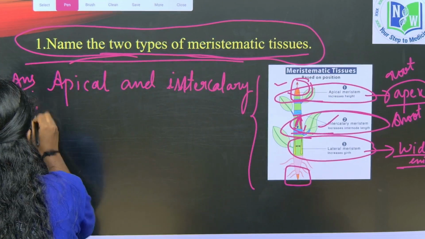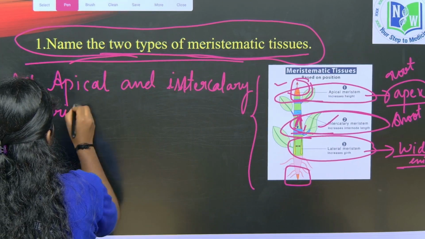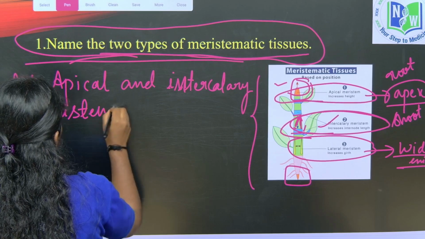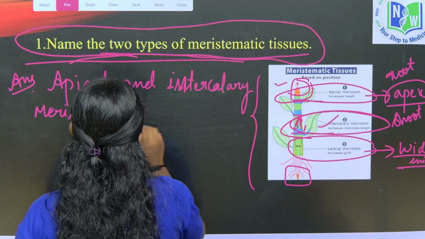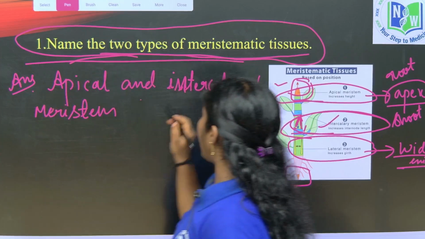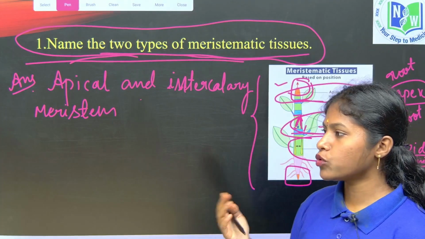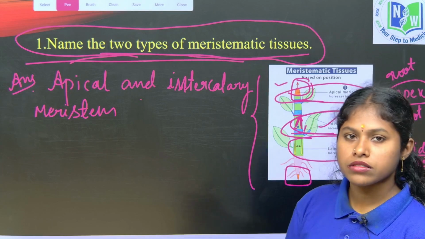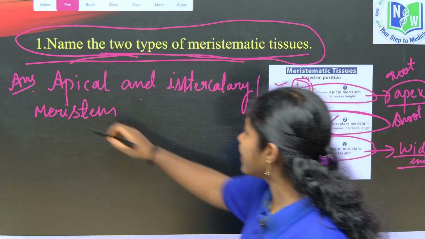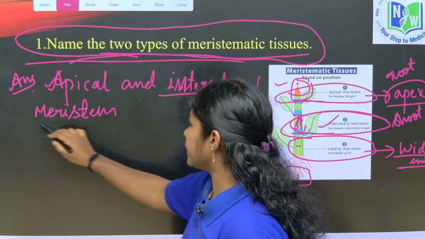So intercalary meristem are the two types of meristems. Right? So apical and intercalary meristem are the two types of meristematic tissue. They are asking name the two types. They are asking only two types, so we are writing apical and also intercalary meristem.